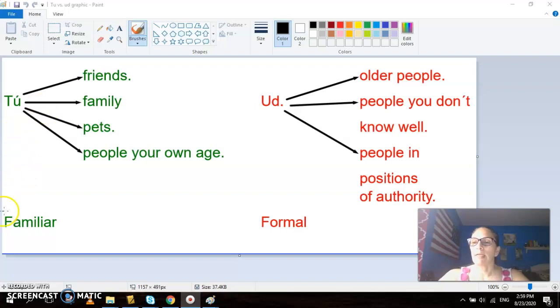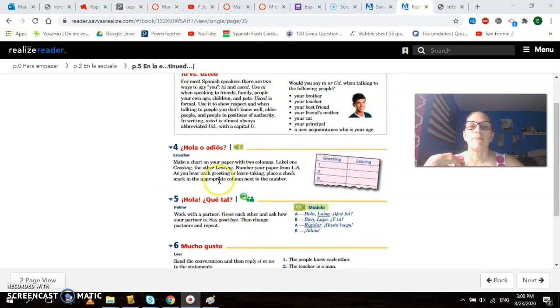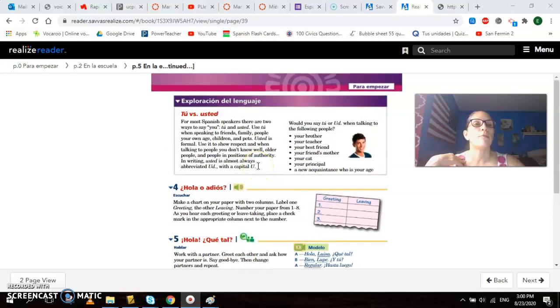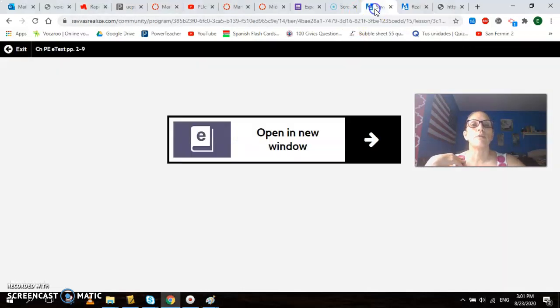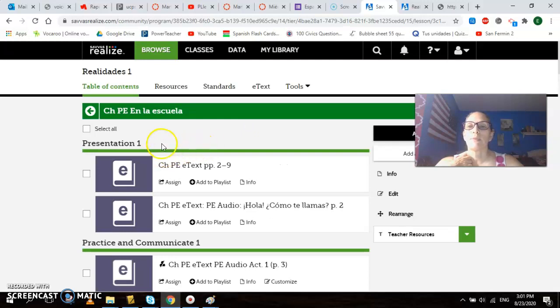Okay, let's go back to the book. That's all the information you need for now to complete your activities for this week. You're going to do something similar to this, but your activities are going to look like this. And now I'm going back to the section of the book where we can see the assignments. So you have a few assignments for this week.